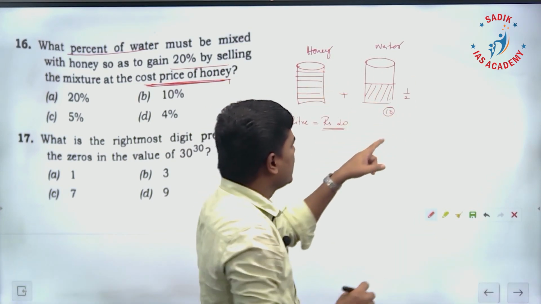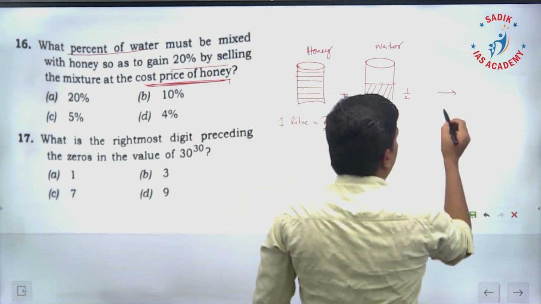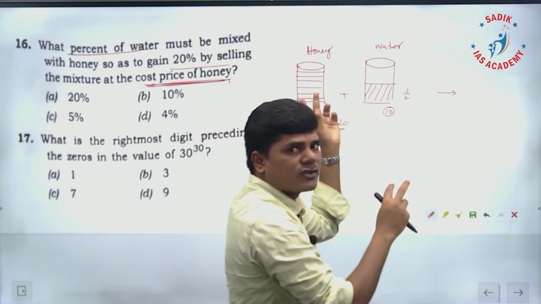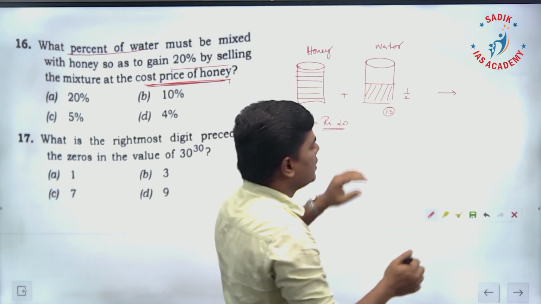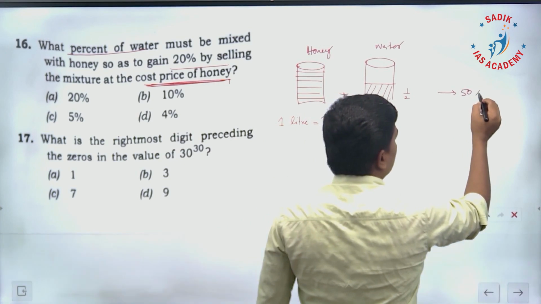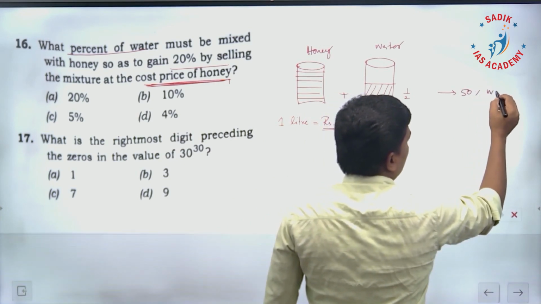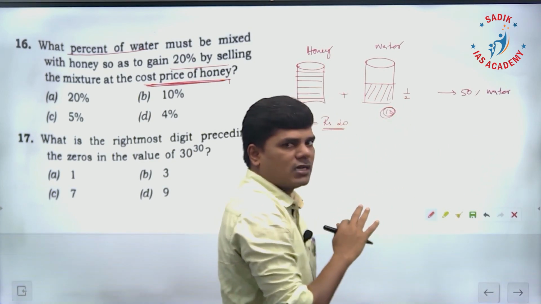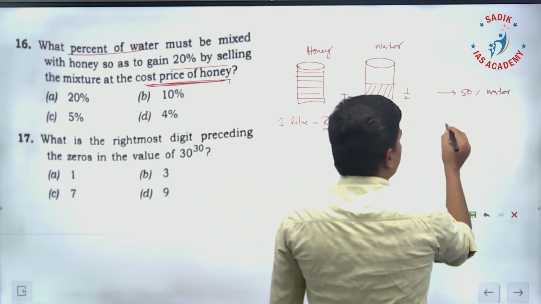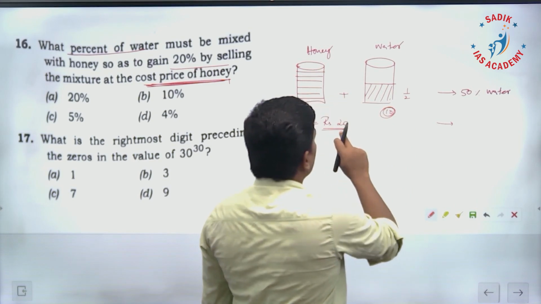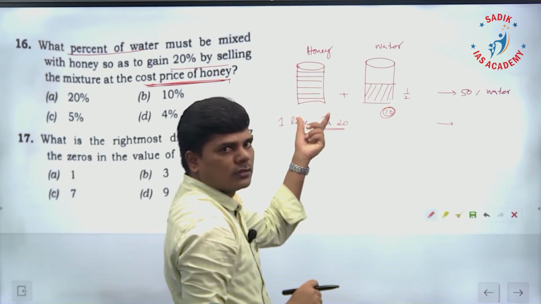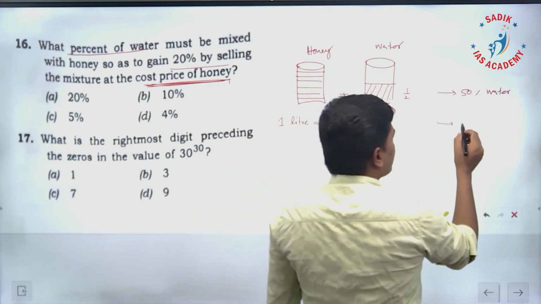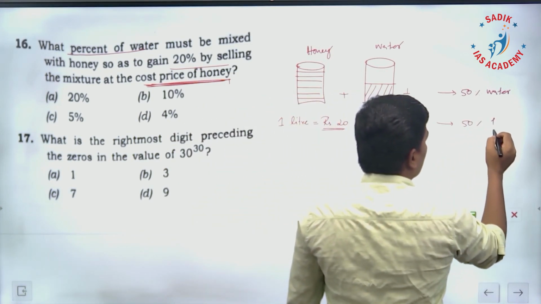10 rupees. If you look at how much quantity of water you are adding with respect to honey, 1 liter, this is half liter. 50% of water we are adding. This is the profit for us because of the addition of water. So what is the profit with respect to this 1 liter? 10 rupees is a profit. That means with respect to 20, it is 50% profit.